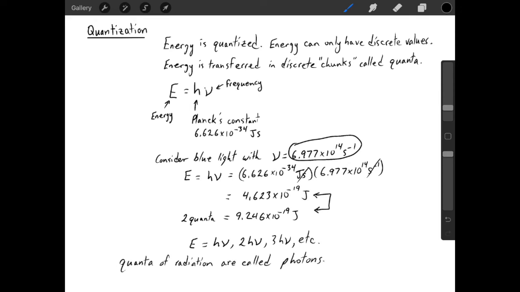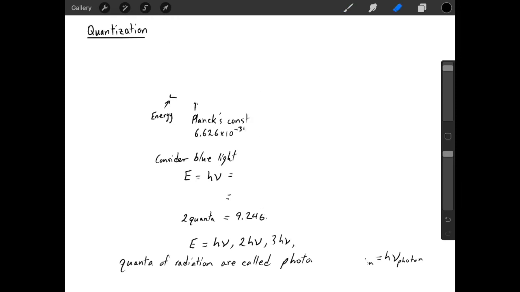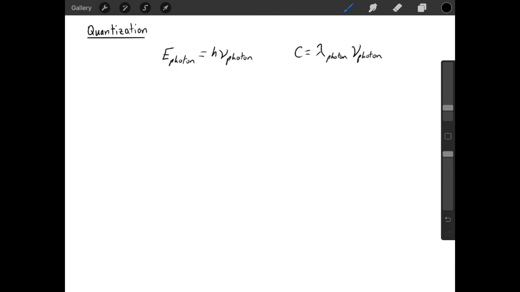So we can update our energy expression, and we can say that the energy of a photon equals Planck's constant times the frequency of that photon. And we can actually combine that expression with one of the expressions we've seen earlier. So we can connect the energy expression with the speed of light, wavelength, frequency expression. Effectively, all you do is solve each expression for frequency, for nu, and then substitute them into one another. And you end up with an expression that connects wavelength and energy.